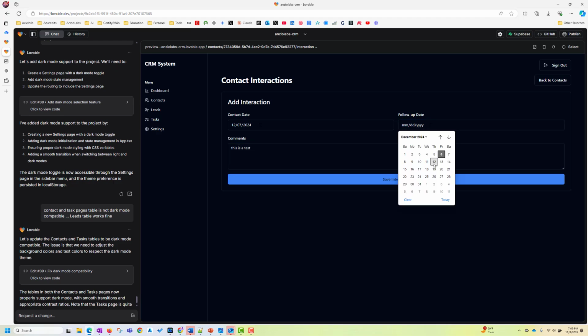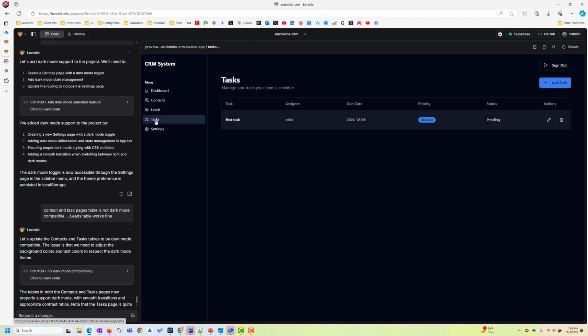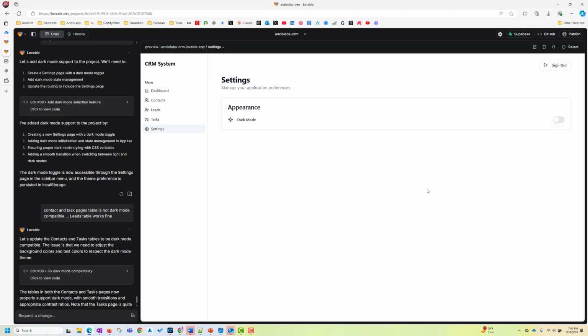Choose a date and save this interaction. And then you have the list of tasks. I can add a task, and then I have a setting where I can go and change this dark mode to light mode, etc. So all this, my small CRM, is created using Lovable. And this can be weeks of work, which I did in a few minutes. So let me show you from the beginning how we will use Lovable to create this CRM system.